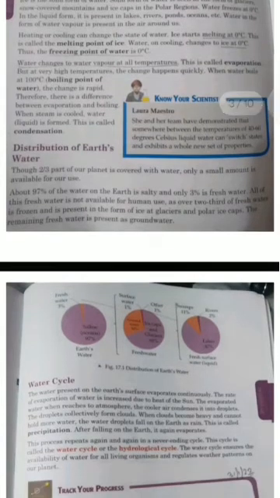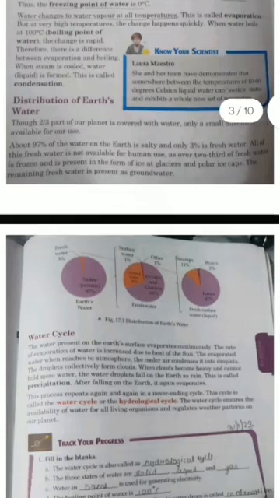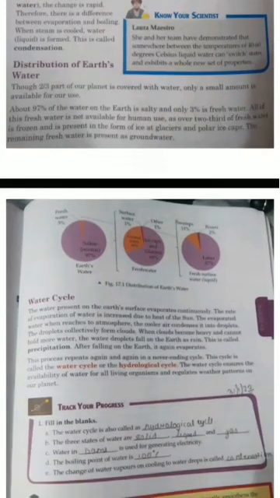Now the distribution of Earth's water, right? We have seen that 70% of Earth is covered with water, but the problem is that most of the water present on the surface of Earth is in saline condition. That is, it is present in the seas and oceans and has dissolved salt in it, right? Because of the presence of salt, we call it saline.